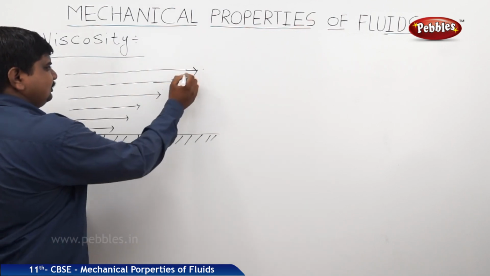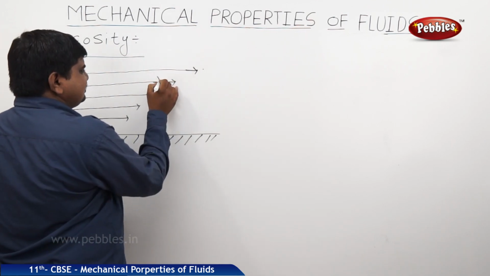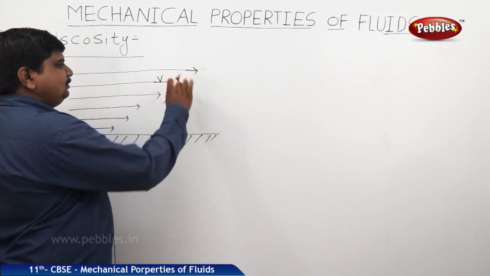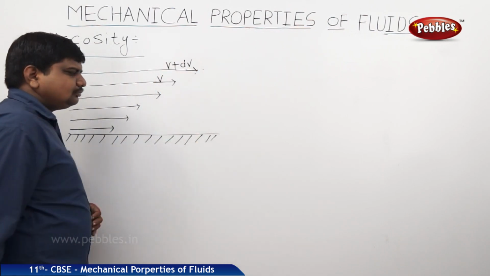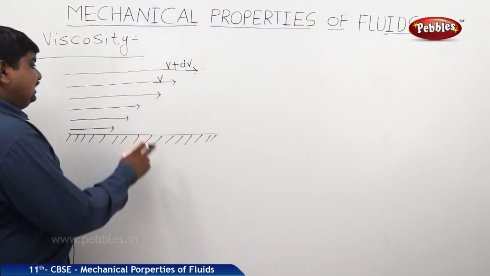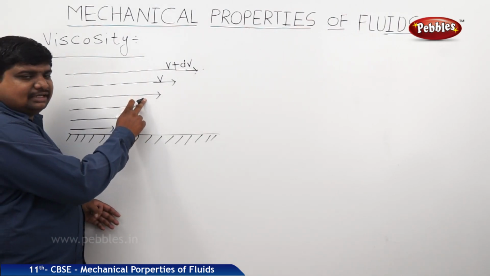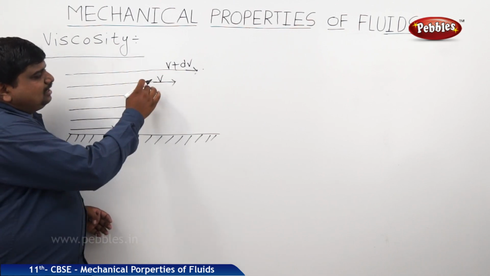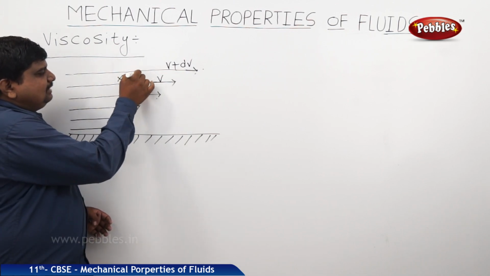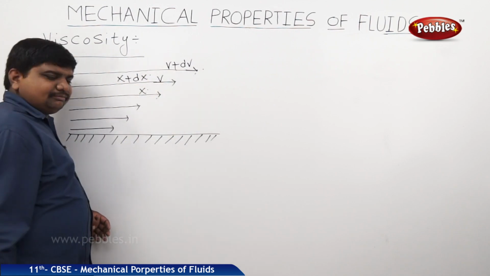So that's why if a layer is moving with velocity v, the top layer is moving with velocity v plus dv. If the second or third layer has traveled a distance x, the topmost layer of it is traveling the distance x plus dx.